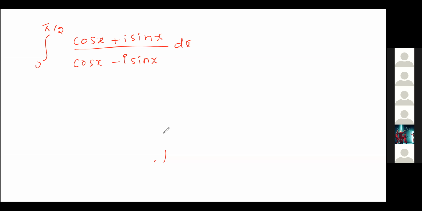Just try to remember: e power i theta, what can we write? Euler's formula for the complex number. e power i theta equals cos theta plus i sin theta. Is it right? You have already studied this in the fourth semester.